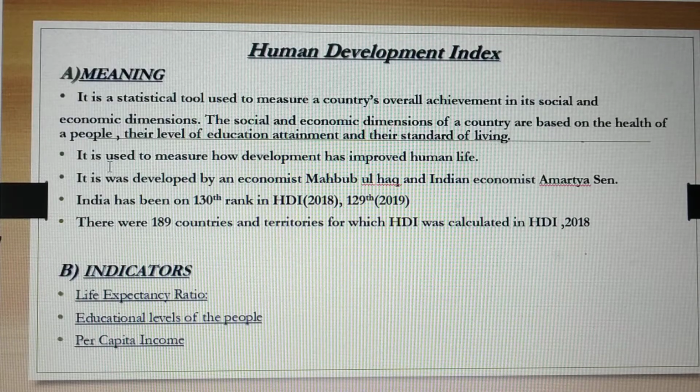Now, if you talk about life expectancy, I'll quote one thing, and then on the basis of that I would like to explain it to you. See, first I'll take per capita income. Suppose among Haryana, Kerala and Bihar, the lowest per capita income state is Bihar. Again I am repeating: among Haryana, Kerala and Bihar, the lowest per capita income state is Bihar. What does it show? Well, it shows that on average, people in Bihar have low income.